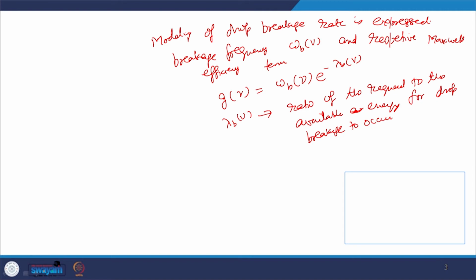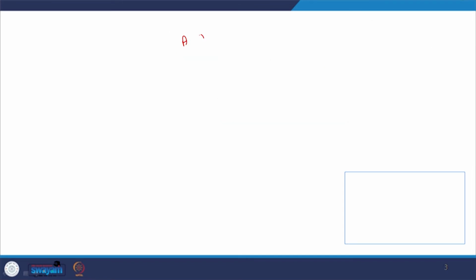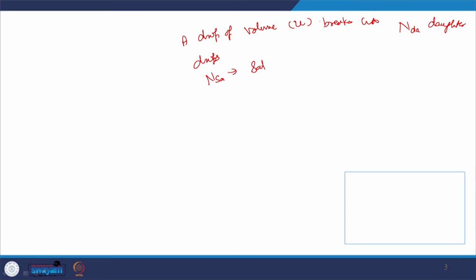Now, let us assume that a drop of volume U breaks into NDA daughter drops. Daughter drops are small size tiny drops which we discussed in the previous figure, and NSA is the number of satellite drops.